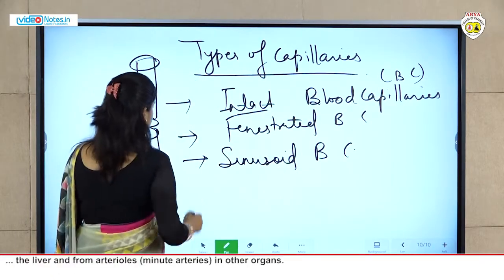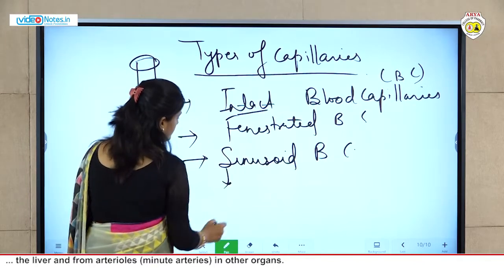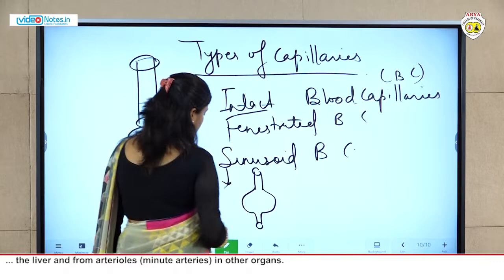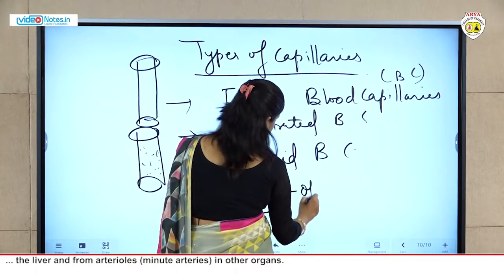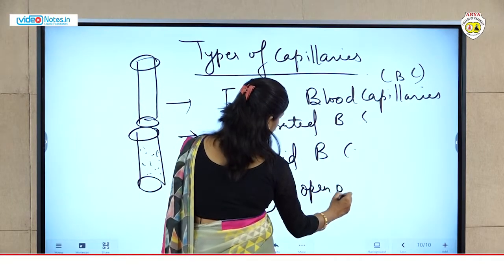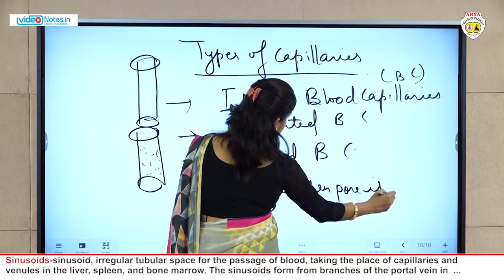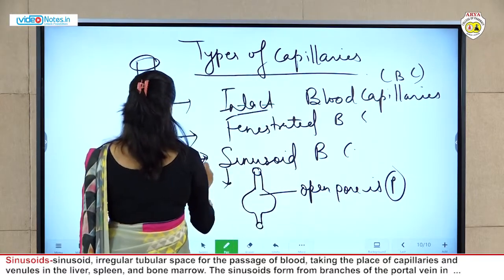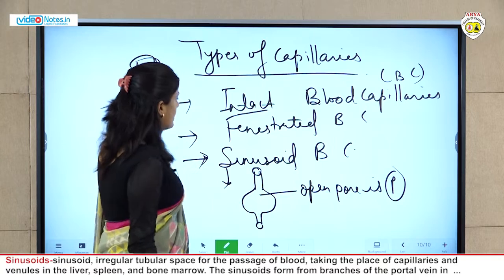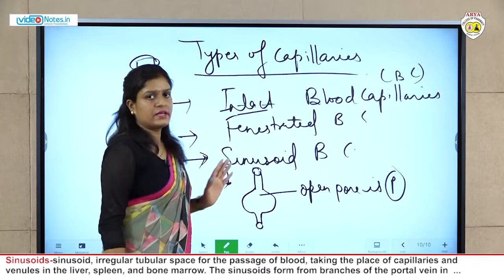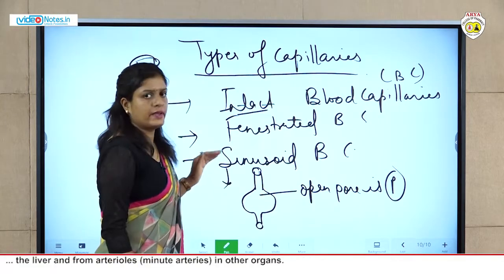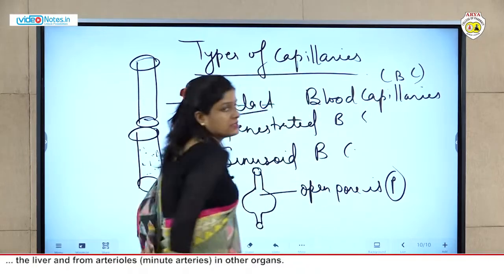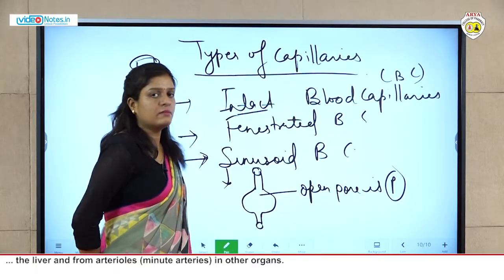In sinusoid type capillaries, open pores are present. So these are the basic types of capillary. Detail is not needed, you should just know the name and the difference between them. So this is all about the blood vessels and blood capillaries.